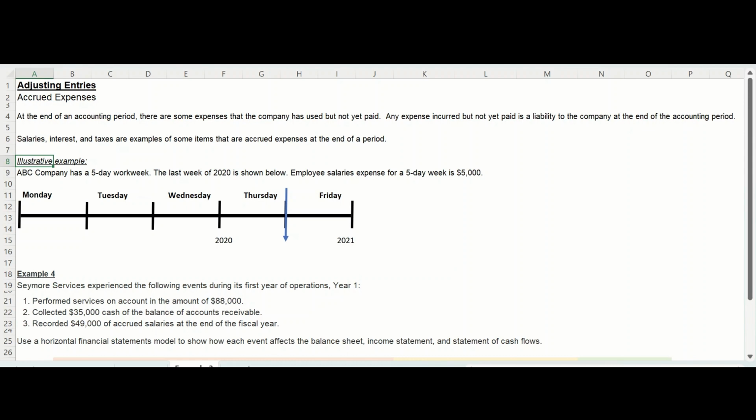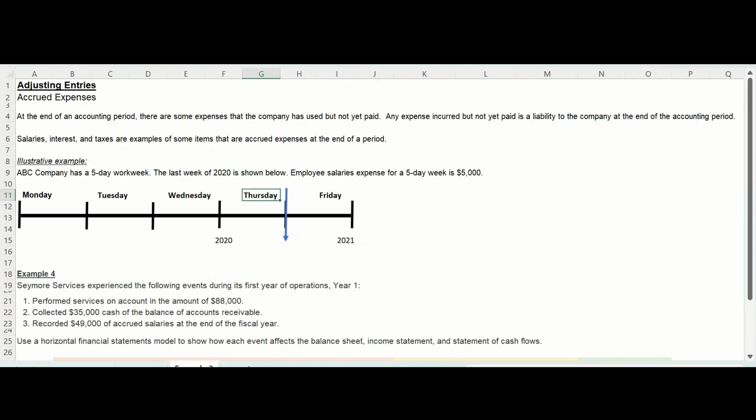Now, if you look at the timeline here, we have Monday through Friday on a 5-day timeline. We see that anything on the left side of this blue line is 2020. Anything on the right side is 2021. Therefore, December 31st falls on a Thursday, and then Friday starts the new year. So December 31st, Thursday night, is the end of the accounting period for the company.